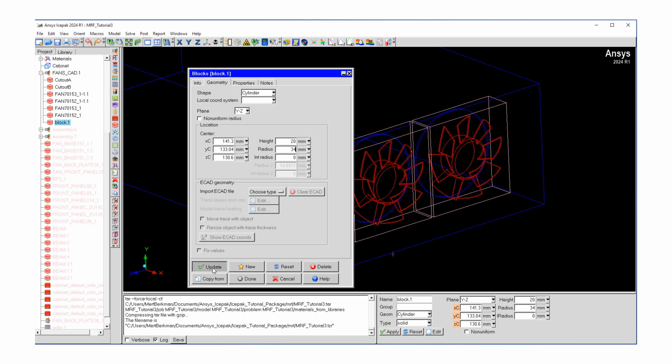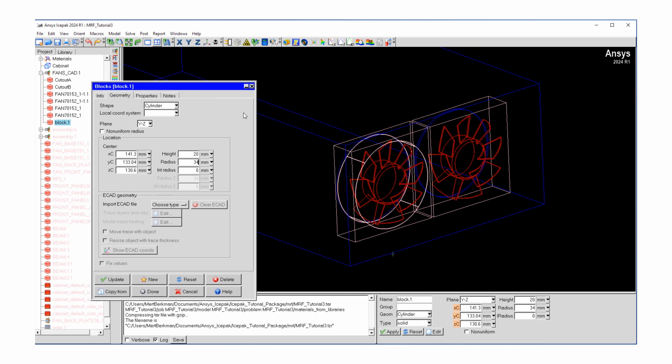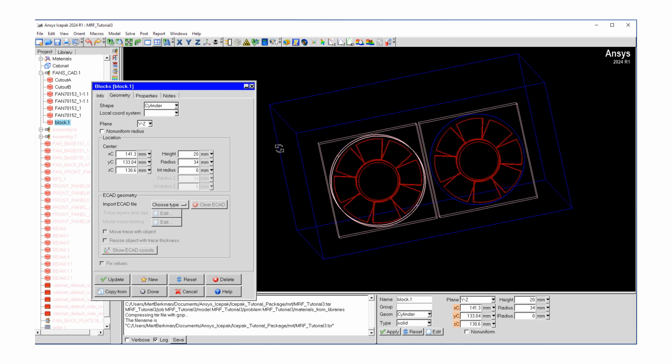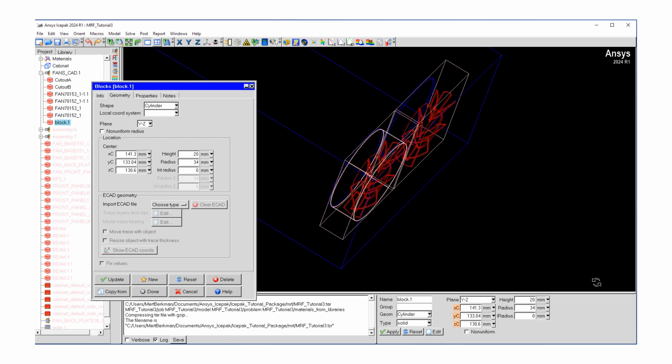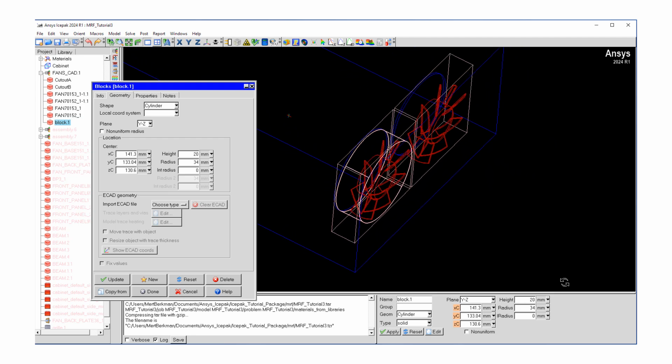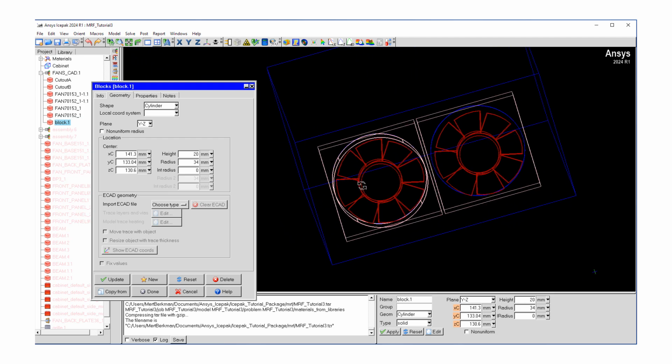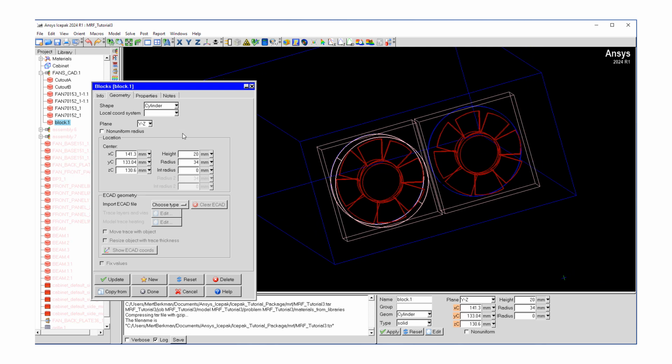Let's hit update, and as you can see, our block object covers just a little bit around the blades as desired, radially and also axially. So that looks good.